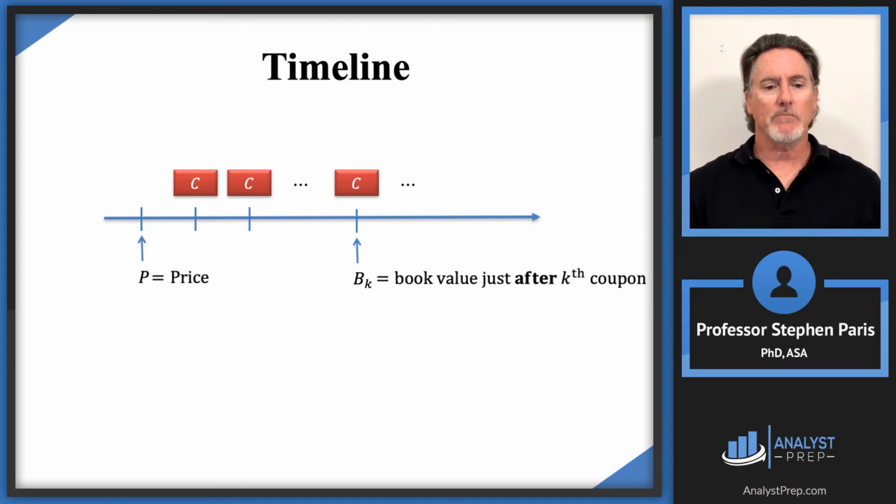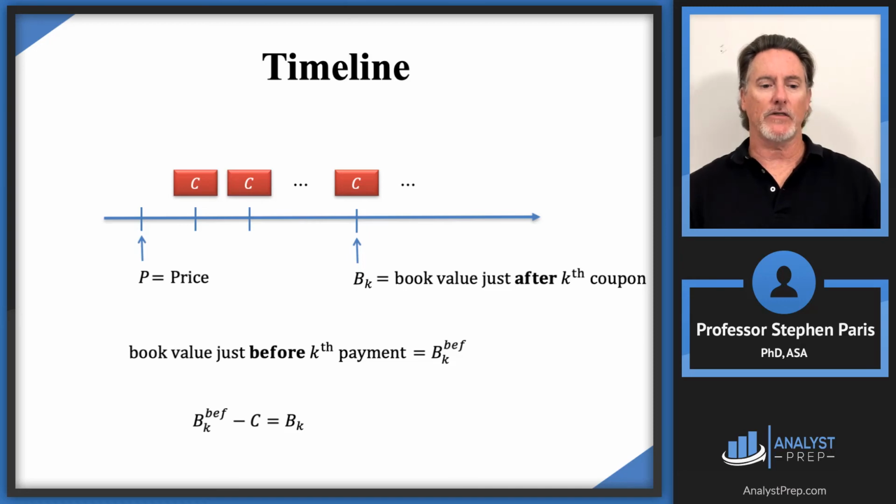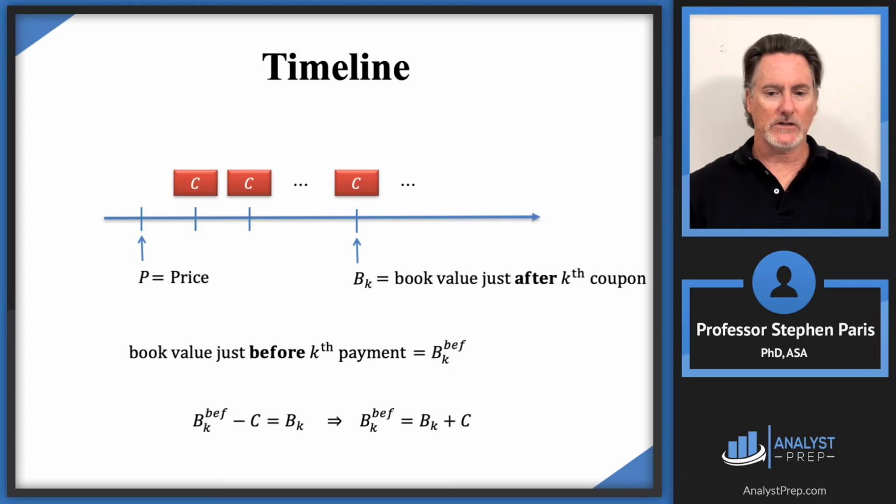Okay, so moving the valuation date to, say, time K, I've got this book value just after the kth coupon. And before, with loans and balances, I'll also sometimes be interested in calculating the book value just before the kth coupon payment. So I'll denote that with a cap B sub K before. And remember this relationship, same relationship that we have with loans. It's just we don't say balances anymore. With bonds, we say book values. So if you take the book value before the payment, subtract off the payment, you'll get the book value after the payment. And then you can add the cap C to both sides and you'll get this equation.